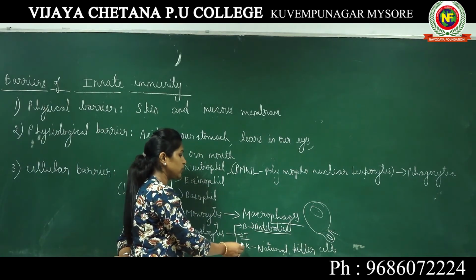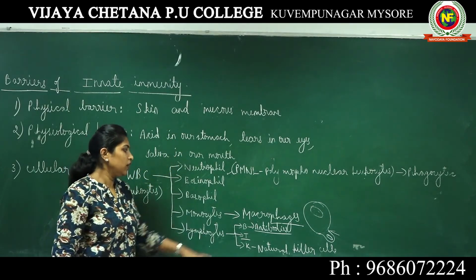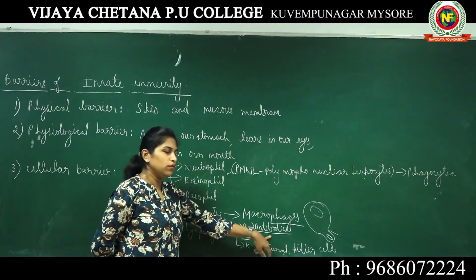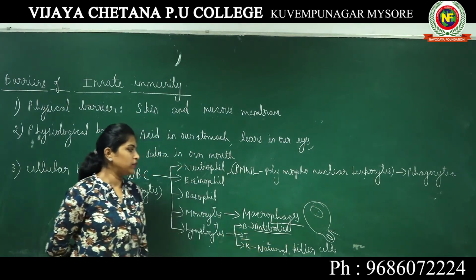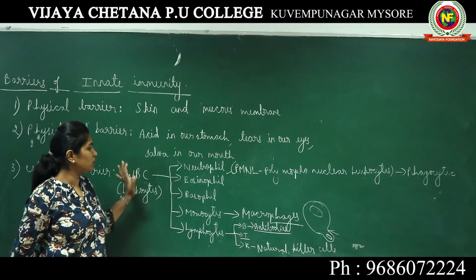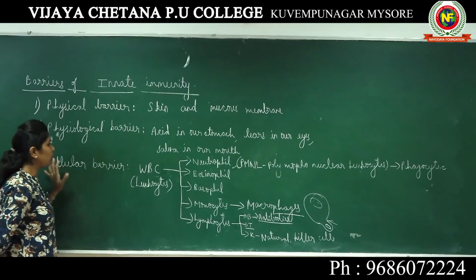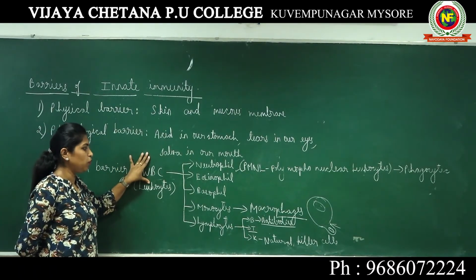T lymphocytes support the B lymphocytes in producing the antibodies. Natural killer cells directly go and kill the pathogens which are trying to enter our body. So this is the function of the cellular barriers. Cellular barriers are nothing but WBCs.